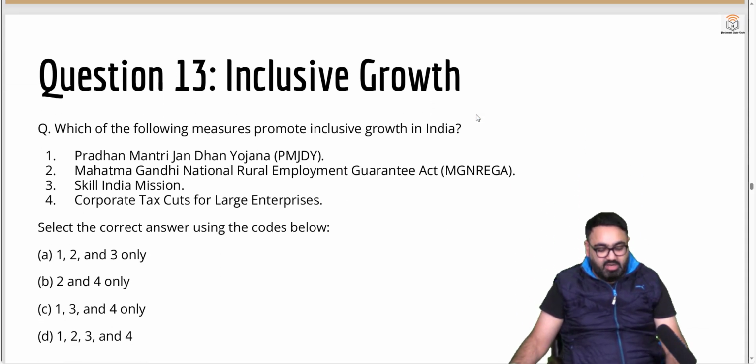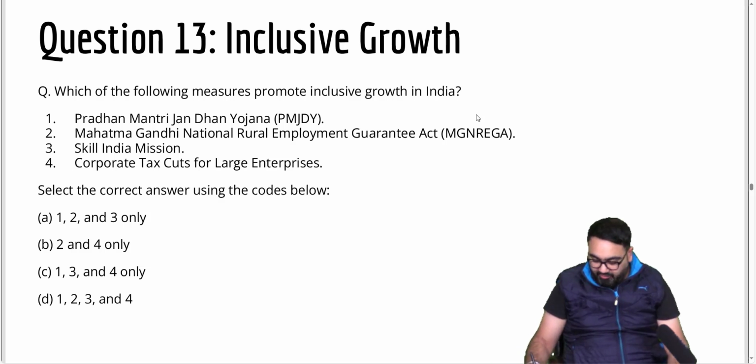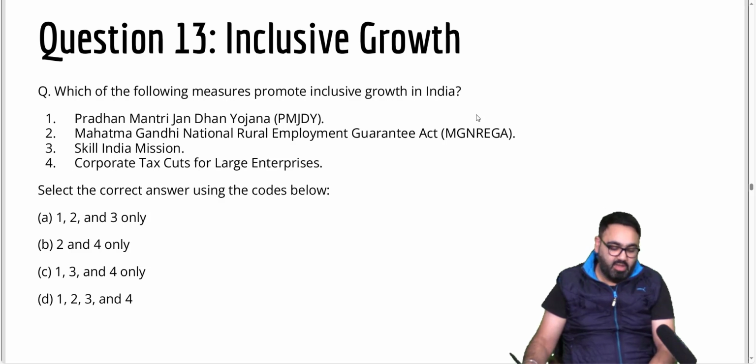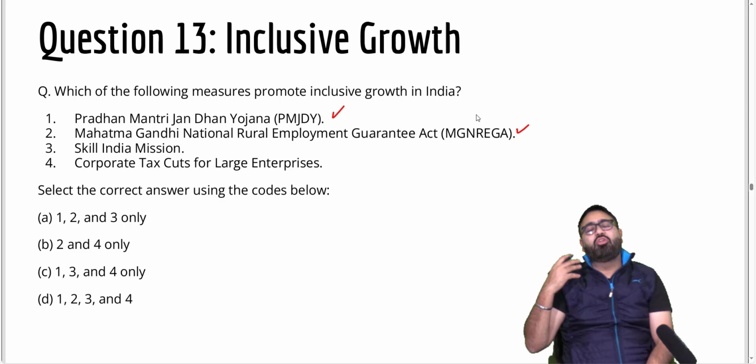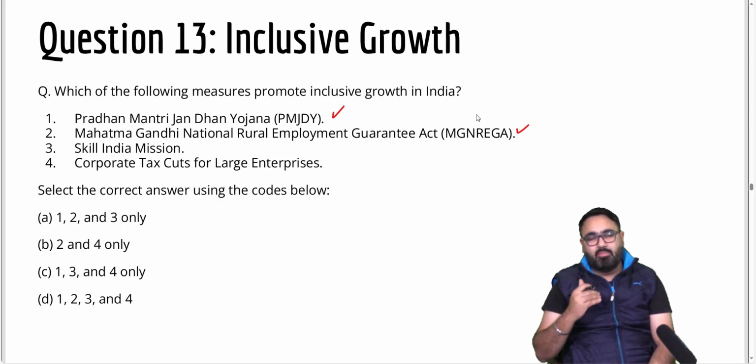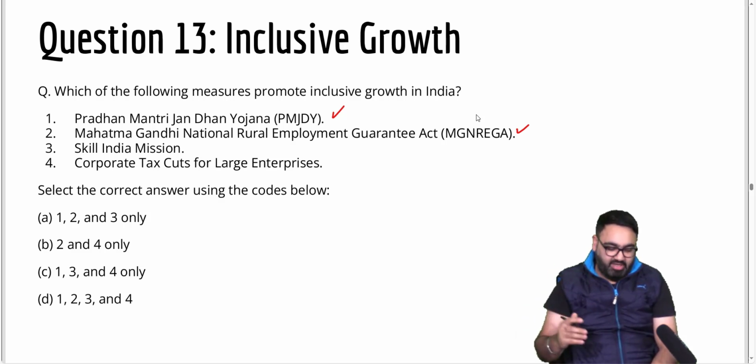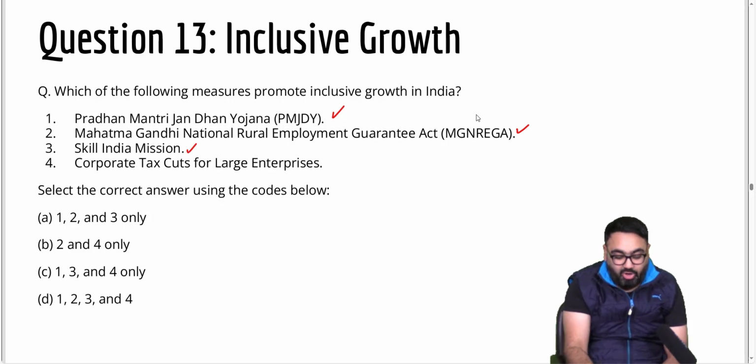Next, question number 13 about inclusive growth. Which of the following measures promote inclusive growth in India? Jan Dhan Yojana, yes. MGNREGA, yes. See, inclusive growth means when you are affecting positively even the most basic section of the society. Skill India Mission, yes. Corporate tax cut for large enterprise, not always.